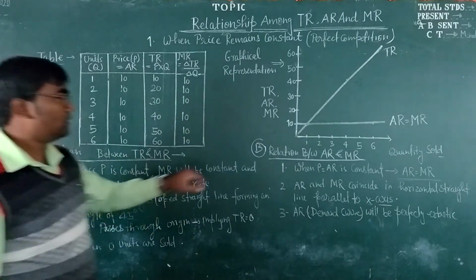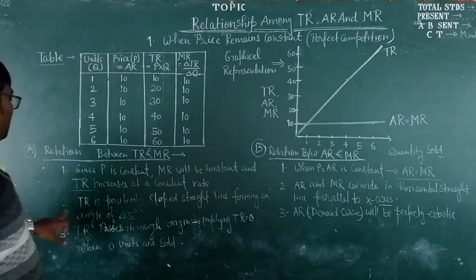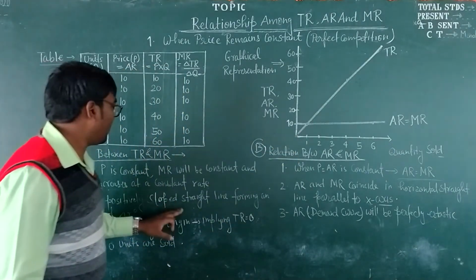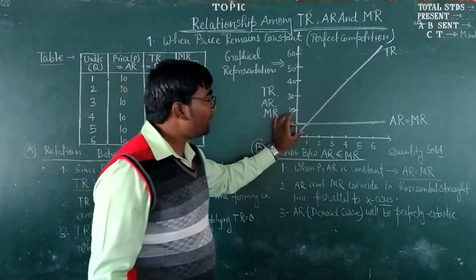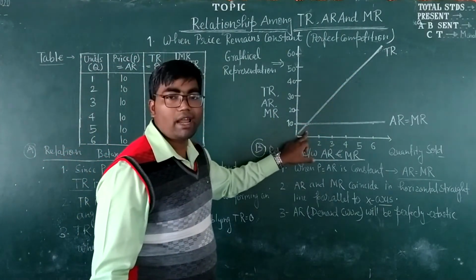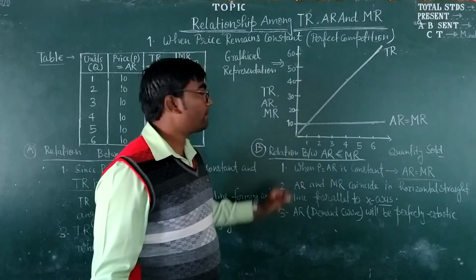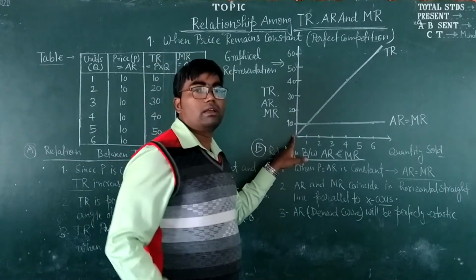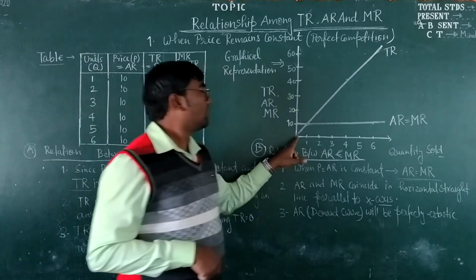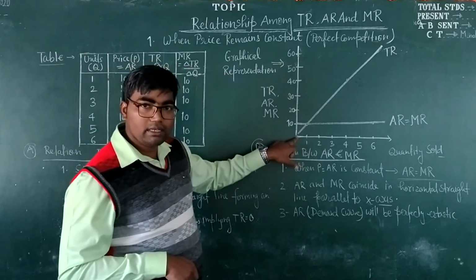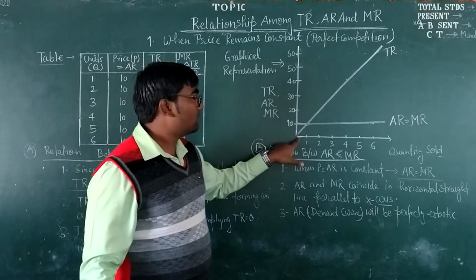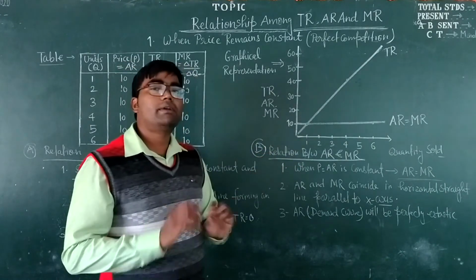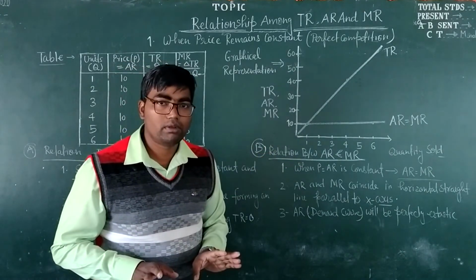Second, total revenue curve has positive slope forming an angle of 45 degrees. And third, total revenue curve will originate from the origin. It implies that if the quantity sold is 0, total revenue will be 0.